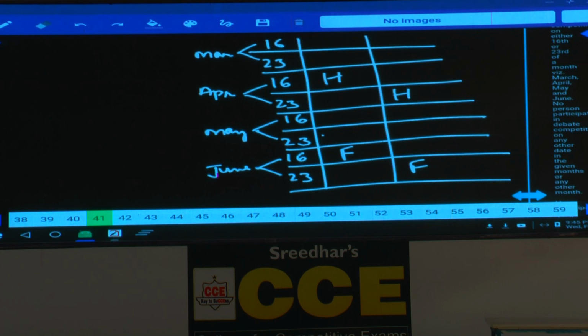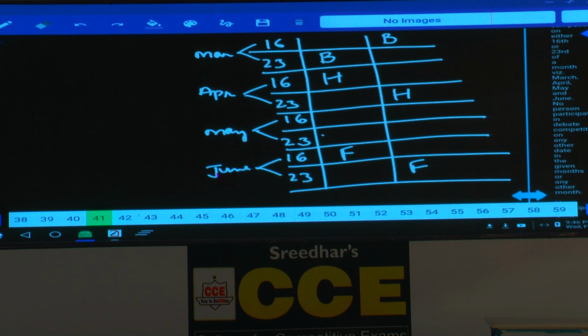Now this is the same as the number of persons participated before F equals the number of persons participated after B. Isn't it? Hence, these two, B and F, must be equidistant from either end. Now in the first case, F is second from the bottom, hence B must be second from the top. Now, how many persons participated before F? 6. After B, there are 6 persons. And in this one, how many persons before F? 7. Hence, after B, there must be 7. Clear now? And as many people participated before F as after B, only 3 people participated between B and A.